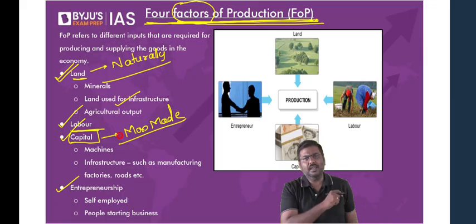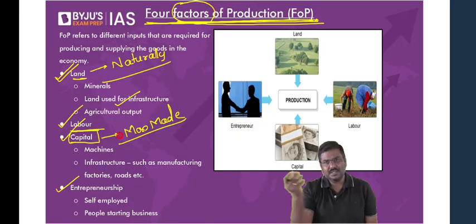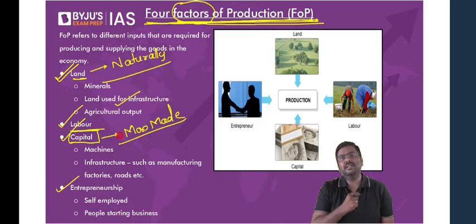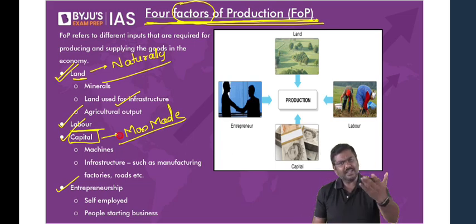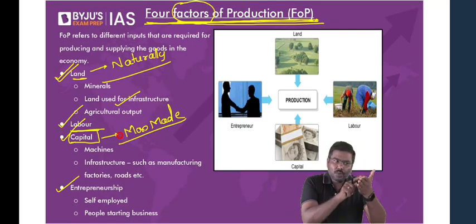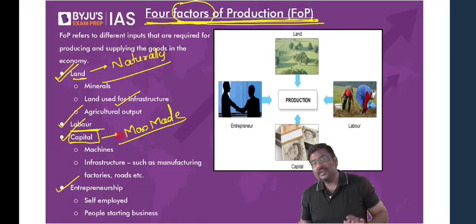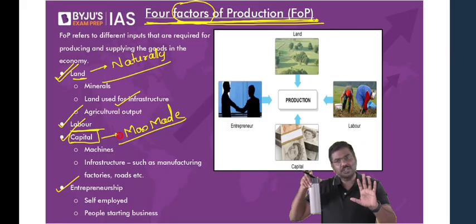Many of you ask me, sir, why do you use the term man-made asset, or anything that is created by humans, which we are using in the production process, is called capital? What do you mean by that? I'll give a very simple example. Imagine you have 100 rupees. Don't you think you will use 100 rupees to purchase a machine, and the machine will be used to manufacture this bottle? Is the logic okay with all of you?